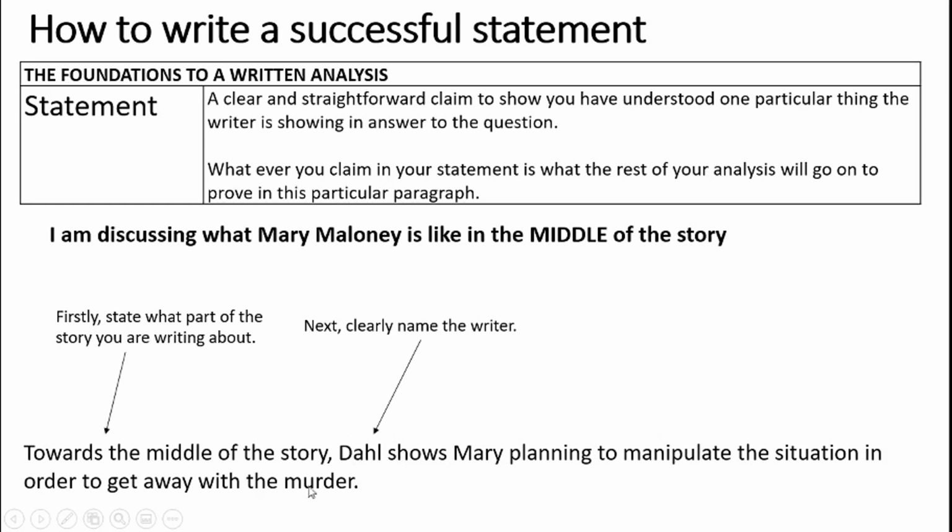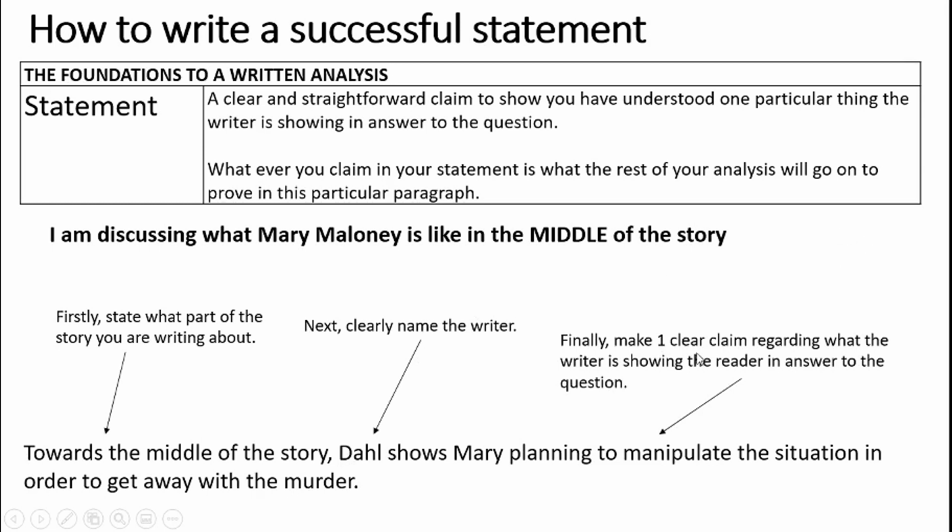So we've done that first bit. We've said where it is. We've named the writer. And then finally, I've made one clear claim regarding what the writer is showing the reader in answer to the question. So Mary is planning to manipulate the situation in order to get away with murder. And that answers the question because the question was, how does she change? So in the middle of the story, she's starting to manipulate people to try to get away with murder. So I can definitely say I've done all 3 of those.